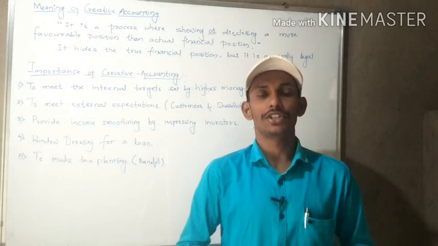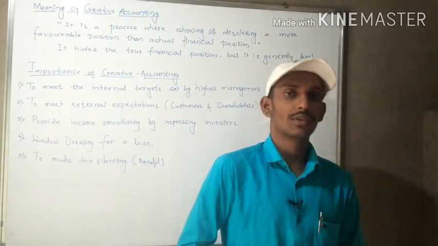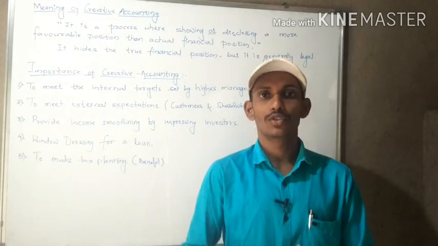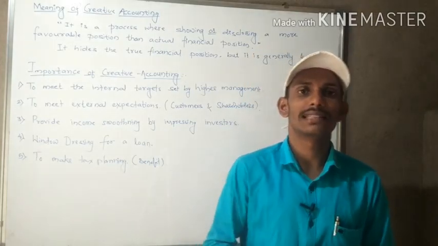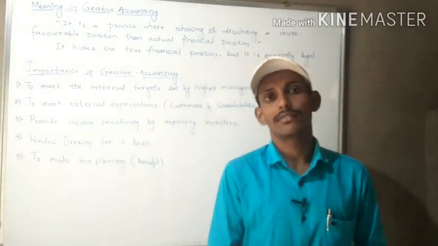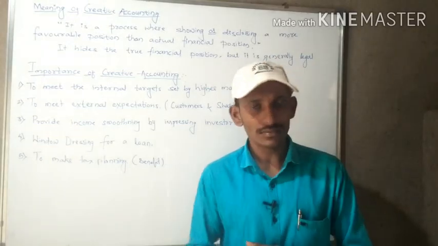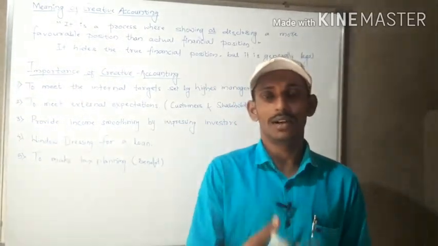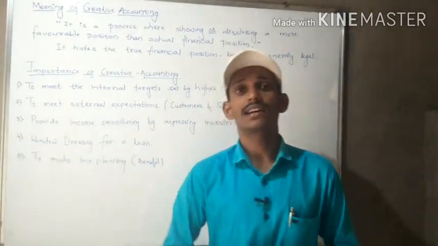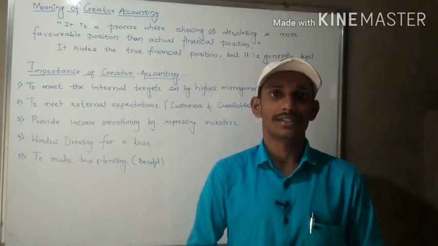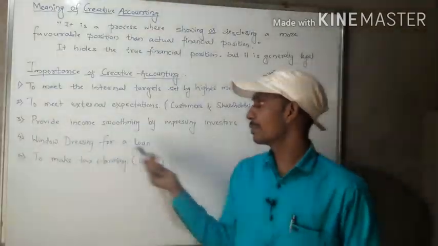In that balance sheet, we will do accounting in such a manner that we show the favorable position of the business than the actual position, and after assessing those financial statements the banker will be ready to give the loan.